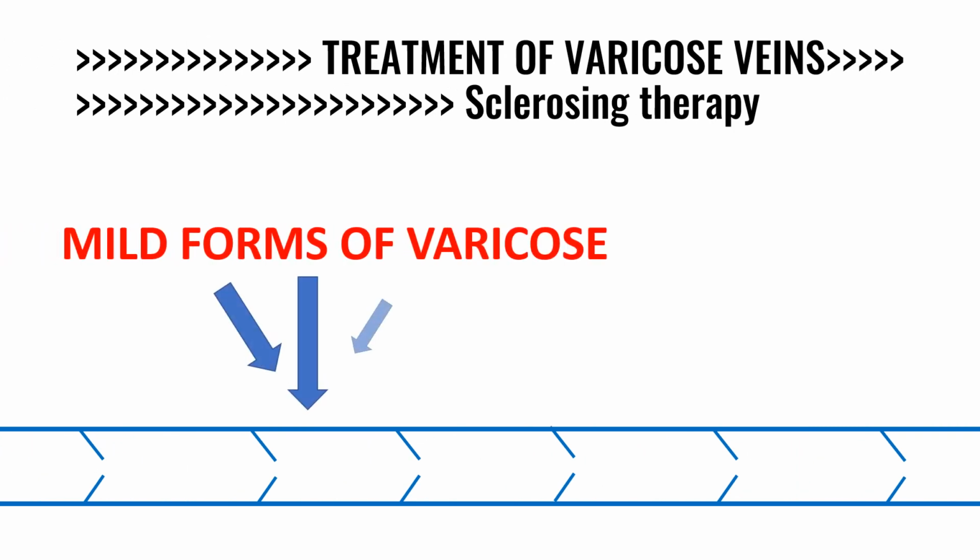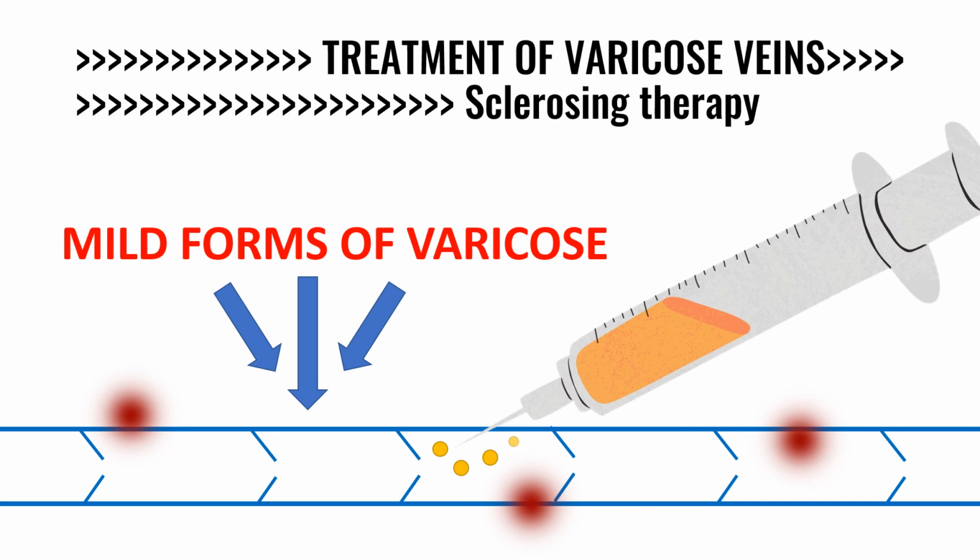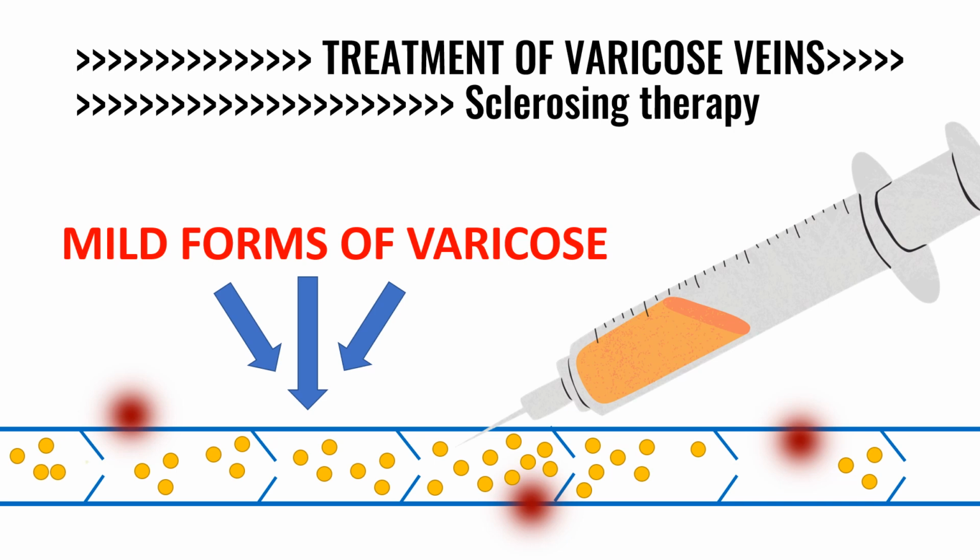Treatment of varicose veins: sclerosing therapy. A mild form of superficial varicose veins can be healed using sclerotherapy. This method is based on the introduction of a special chemical into the diseased vein, which glues the walls of a blood vessel together so that blood no longer passes through it.